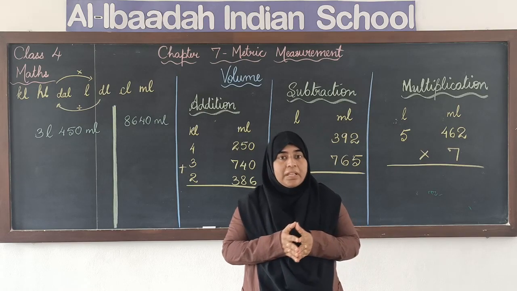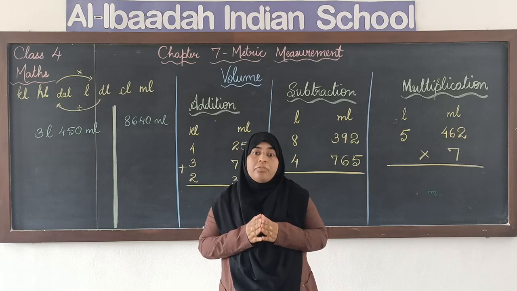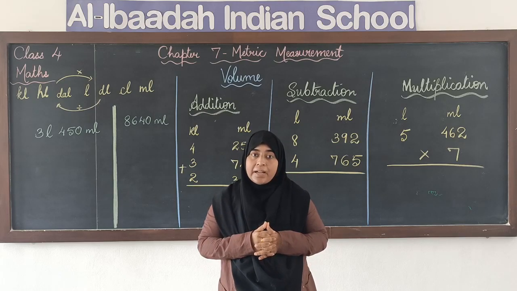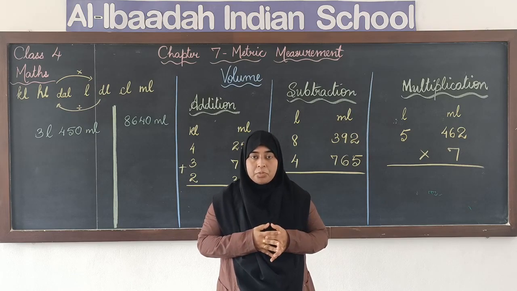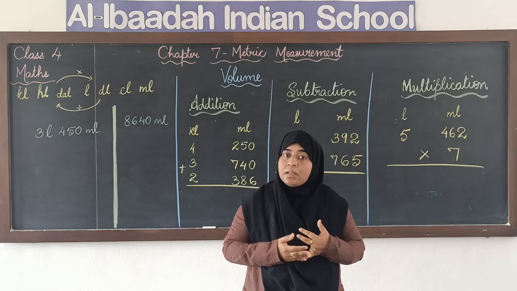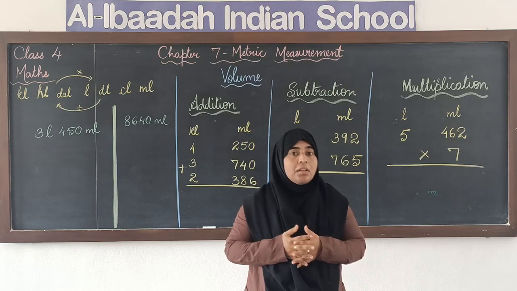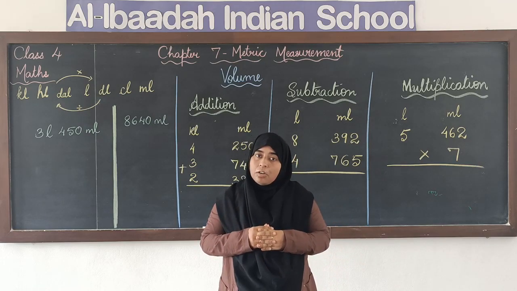Usually we use volume to measure the quantity of liquids. When we have to find the quantity of liquids, we say that we are measuring the volume or the capacity. So, liquids like water, milk, oil, etc. When we have to measure the quantity of these liquids, we try to find the volume.